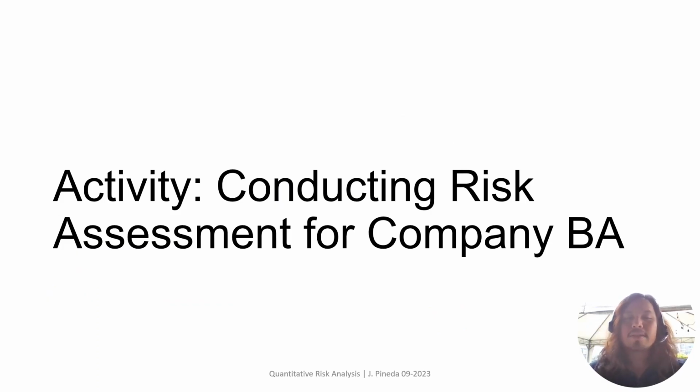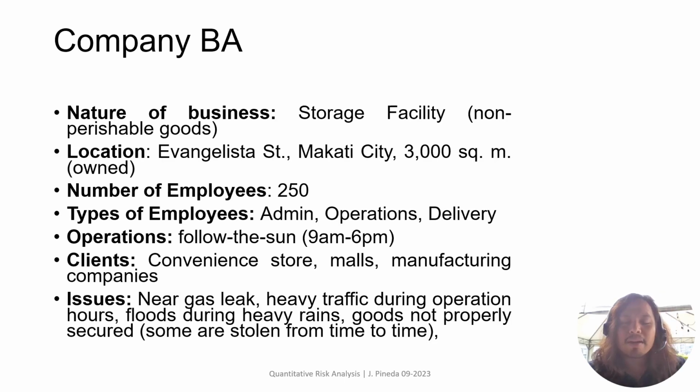All right, let's go now to your activity. The activity here is conducting your risk assessment for a fictional company called Company BA. So the background of Company BA: the nature of the business is a storage facility of non-perishable goods.